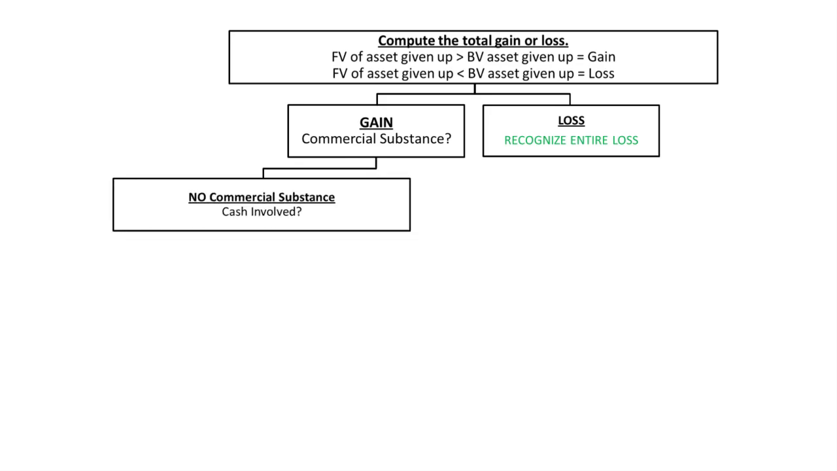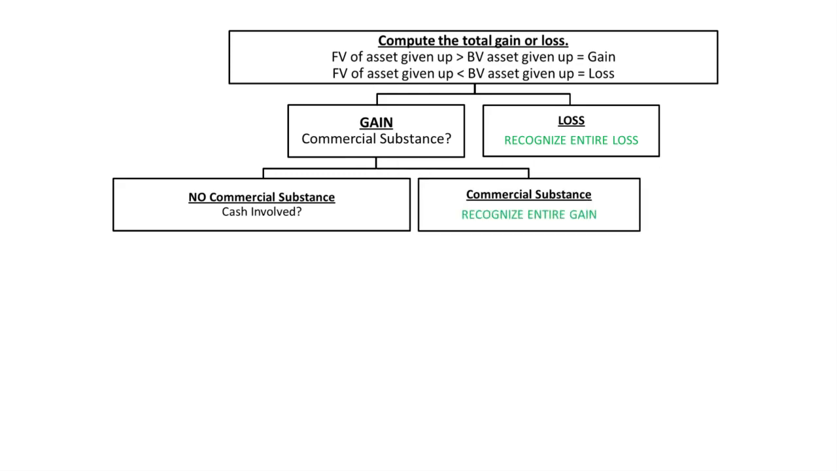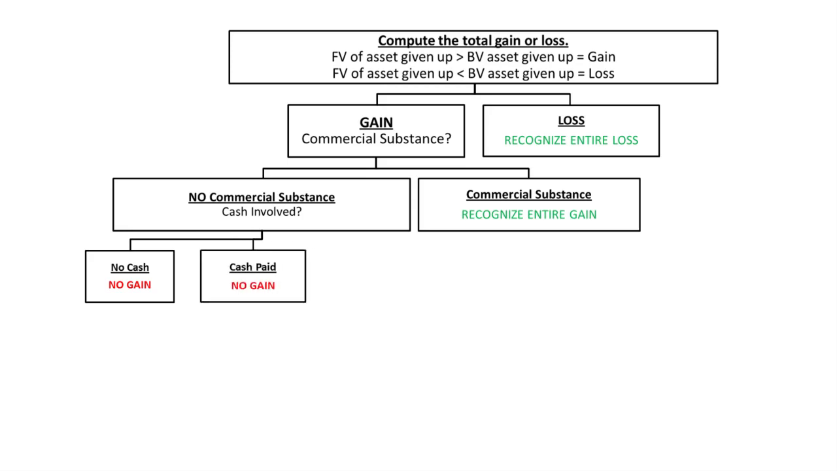So if there's no commercial substance, then I need to know whether or not there's cash involved. We'll deal with that in a second. But if they tell you, hey, we have commercial substance, the future cash flows are going to change as a result of this transaction, then go ahead and recognize your entire gain. On the flip side, if there's no commercial substance, then I need to know, did you receive any cash? If you didn't receive any cash, if there's no cash received, then no gain recognized. Okay, if you didn't receive cash, but you paid cash, probably no gain recognized. I'll talk more about that in a second.